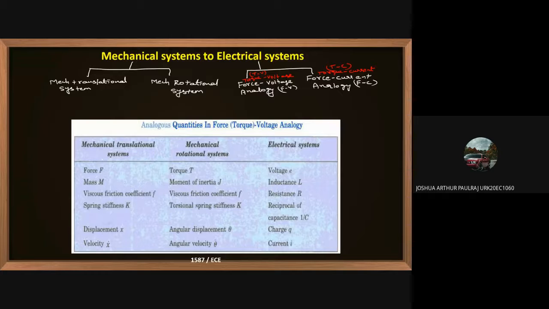Now in the tabular column, we have force or torque that is equivalent to the voltage parameter, small e. In some textbooks small e of t is taken as voltage, and in some textbooks v of t is written as voltage.